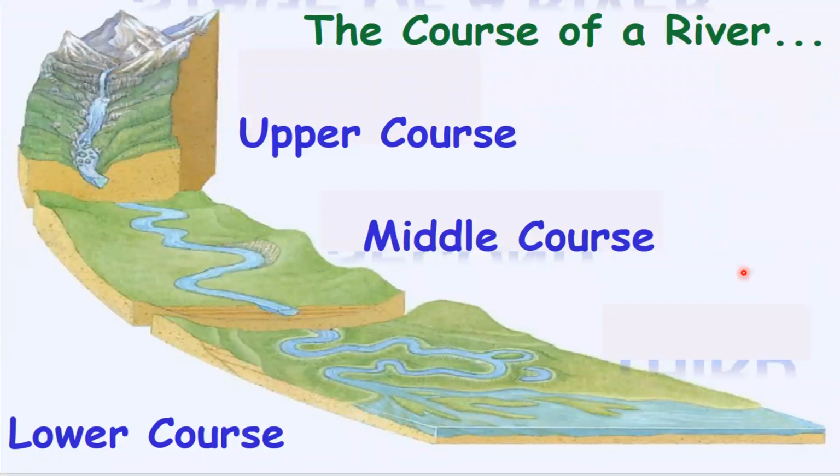The river has three courses, namely upper course, middle course, and lower course. We can also call it in a different way: the life of a river has three stages. The upper course is the young stage of a river, the middle course is the middle age, and the lower course is the old age of a river.